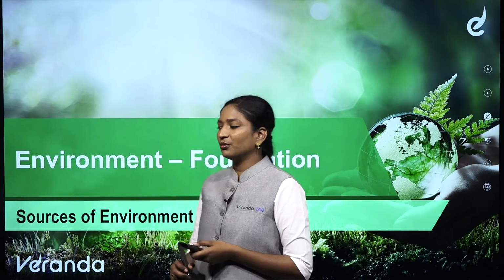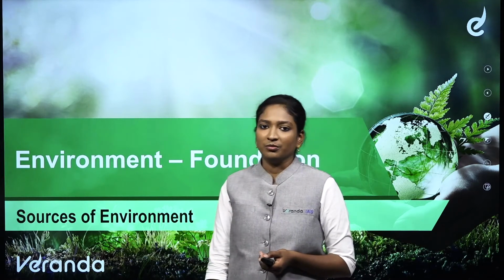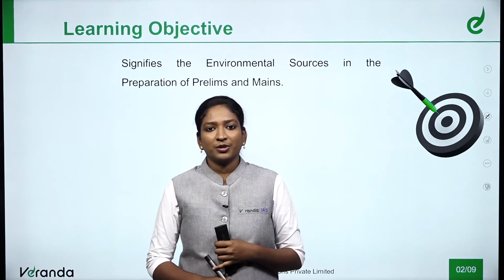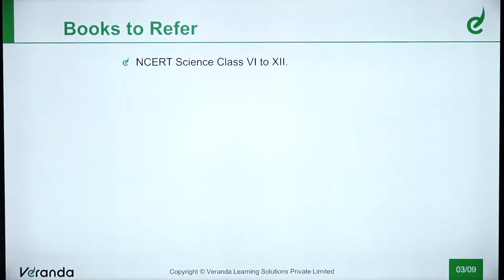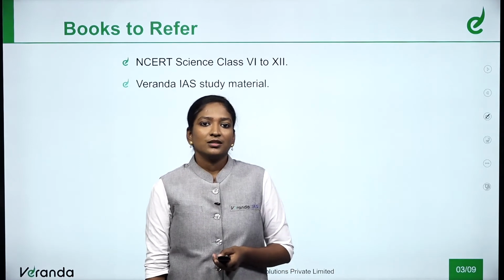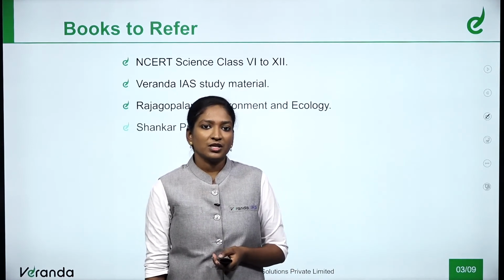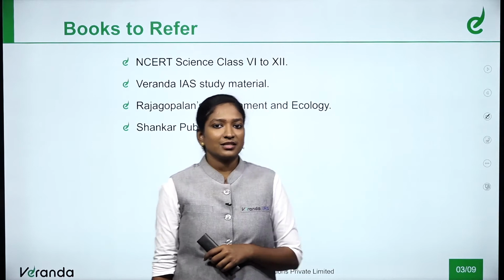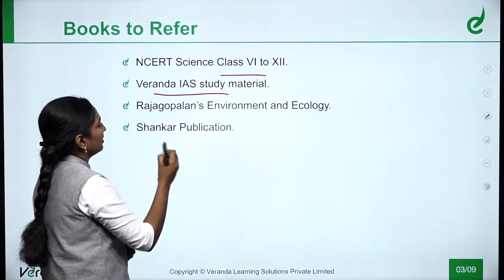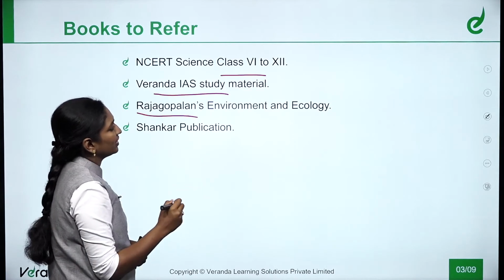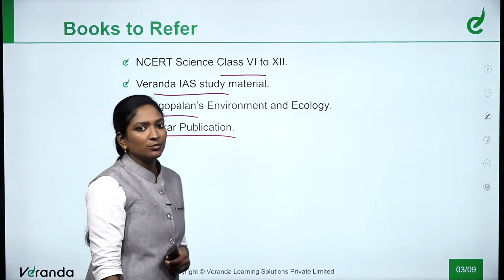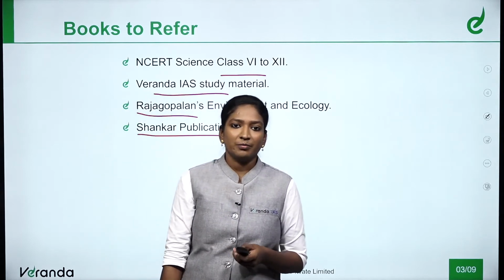In this, we are going to learn about sources of the environment. First, we will be learning about environmental sources in the preparation of prelims and mains. Now, let's talk about the books we need to refer. The main books we need to refer are the NCERT Science class 6th to 12th and Veranda IAS study material, then Rajagopalan's Environment and Ecology book, mainly the Shankar publication book. These are the books which we need to refer for the basics.